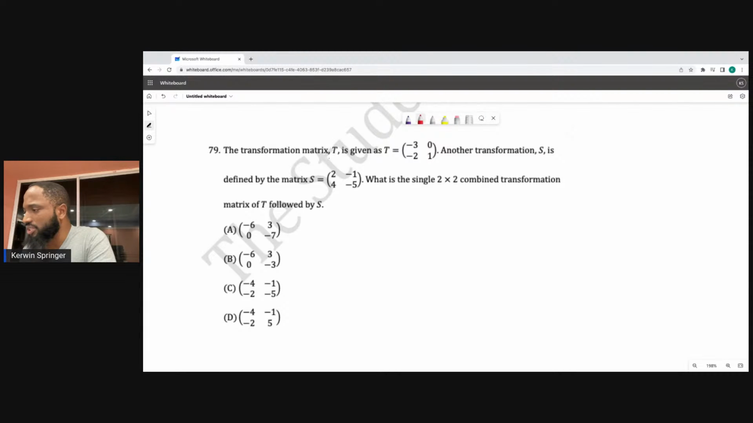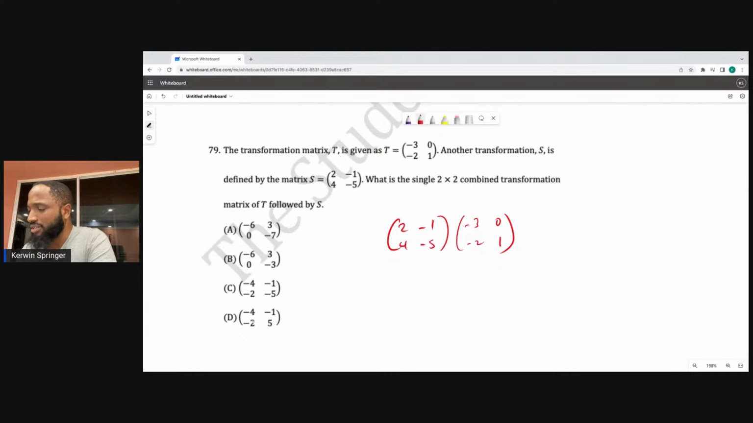The transformation matrix T is given as T is equal to this. Another transformation S is defined by the matrix S is equal to that. What is the 2 by 2 combined transformation matrix of T followed by S? T followed by S means do S first and then do T. So we're back to easy maths here.